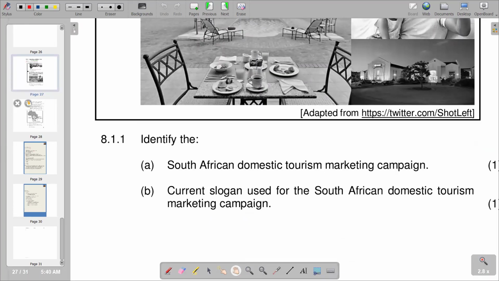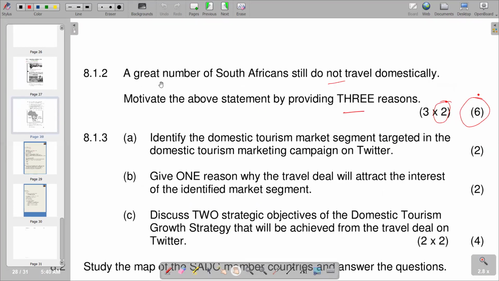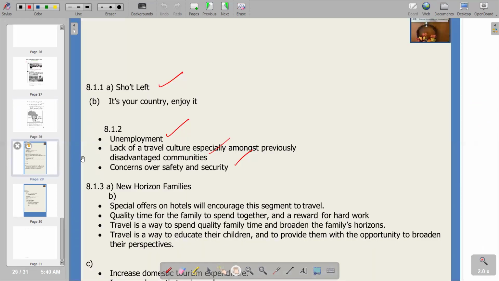We go to the next part of the question, saying a great number of South Africans still do not travel domestically. And then 8.1.3 says identify the domestic tourism market segment targeted in the domestic tourism market campaign on Twitter. So we are saying it's the New Horizon families. So we go to our other section, we have it listed there. We say New Horizon families. So this is our response.